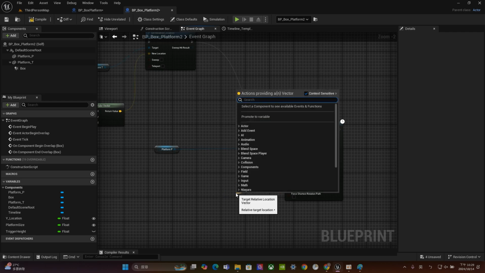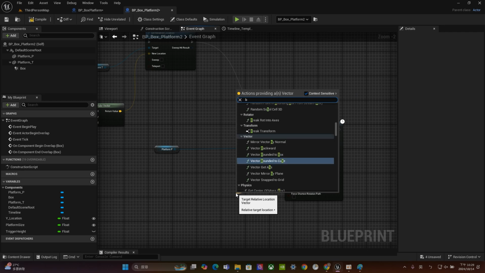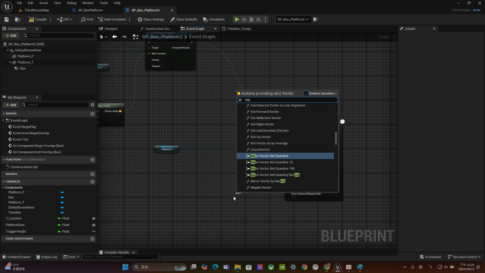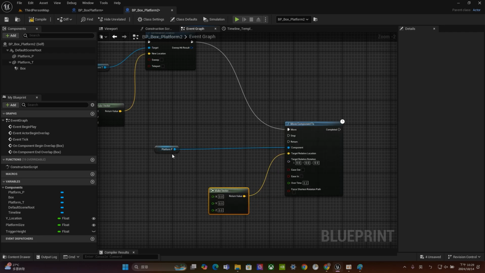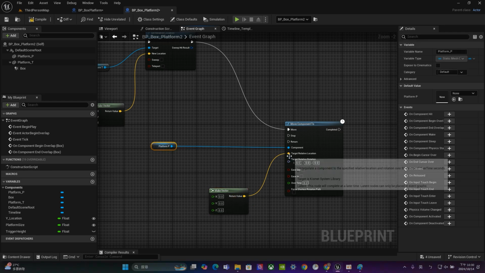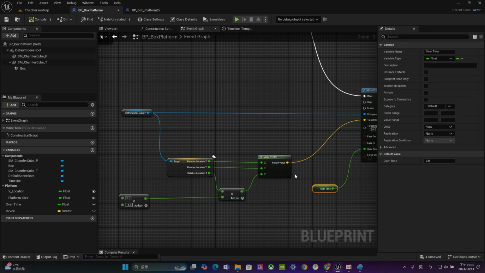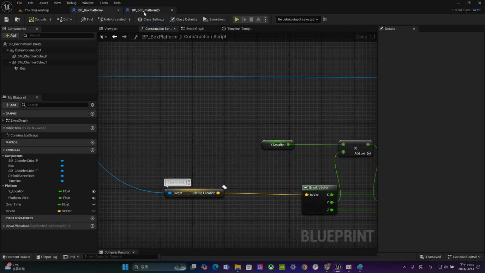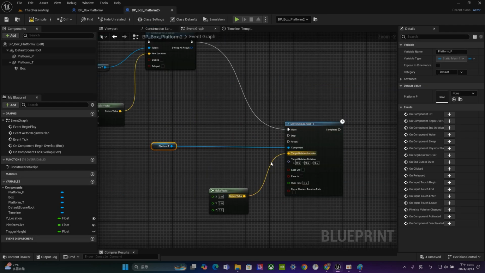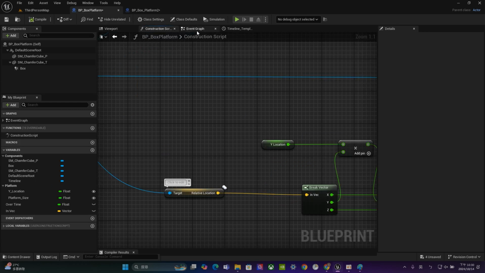So let's choose make vector. Okay, so we have make vector target. Once we have what we are going to do, again, just like what we did before inside the construction script, we have to get the relative location and break that one into 3 different input pins.